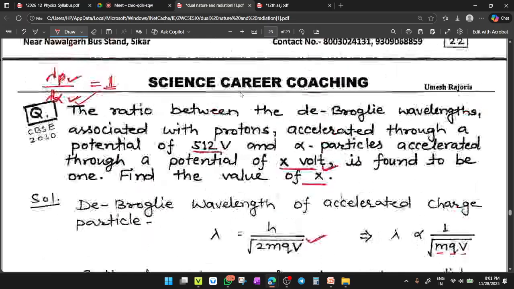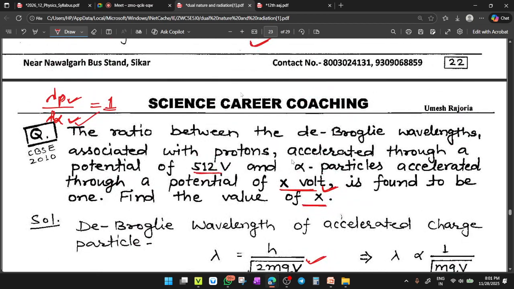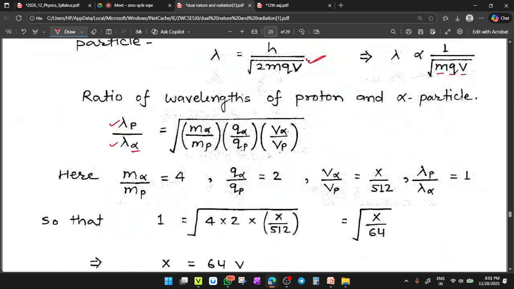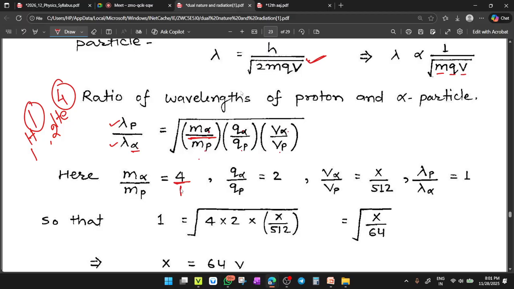Now, what is given here? The ratio between the de Broglie wavelengths associated with proton and alpha particle. We know the proton has mass 1H1 and the alpha particle has mass 2He4, so the ratio of the mass of alpha to proton will be 4:1. So you must place 4:1 here. Now Q of alpha and Q of proton.